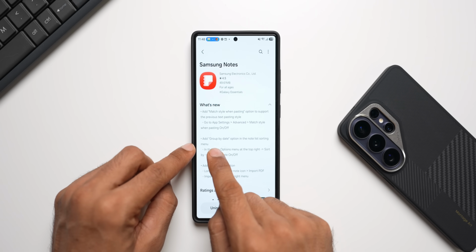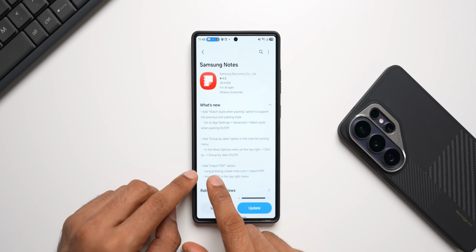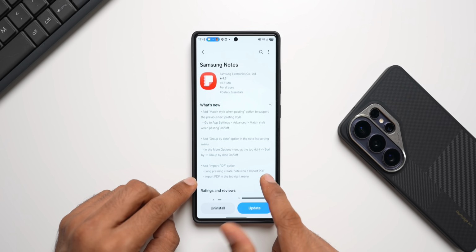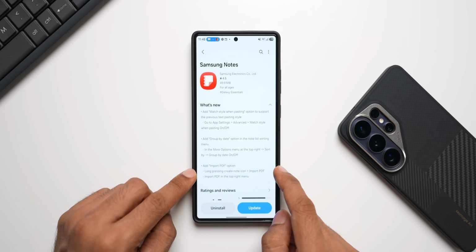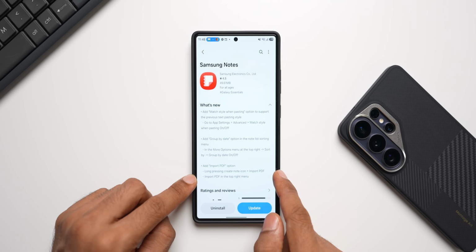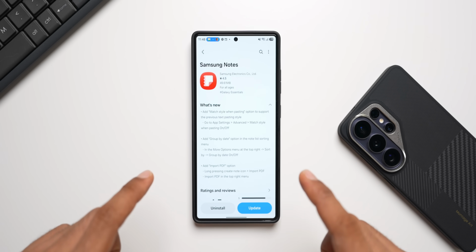Next feature is the group by date option in the note list sorting menu, and then we have got the import PDF option, long pressing the create note icon to import PDF. Many of you guys have been complaining that this option is not there on your Notes app. Now this has been added. We also have a new option, import PDF, in the top right menu. These are the 3 brand new features which have been added. Let's go ahead and check out all of them.